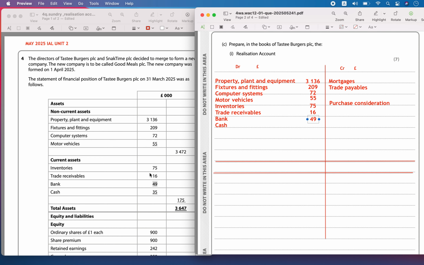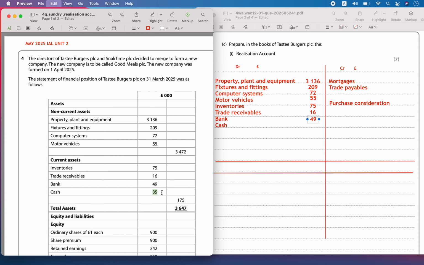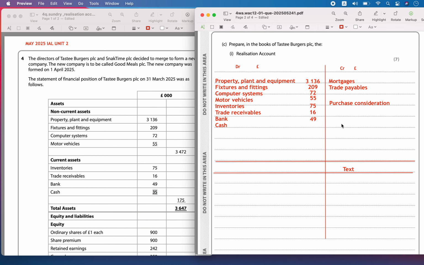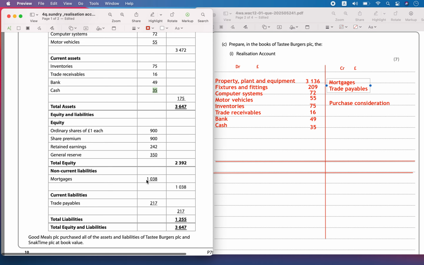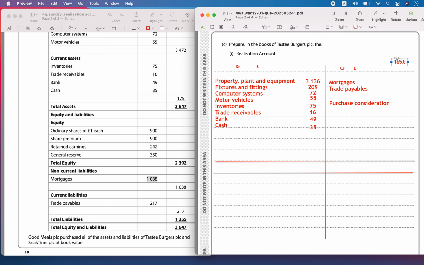And cash is valued at 35,000 pounds. These will be transferred to the realization account and they will be closed off. This book of Tastee PLC will be closed off after transferring into the realization account and sundry shareholders account.